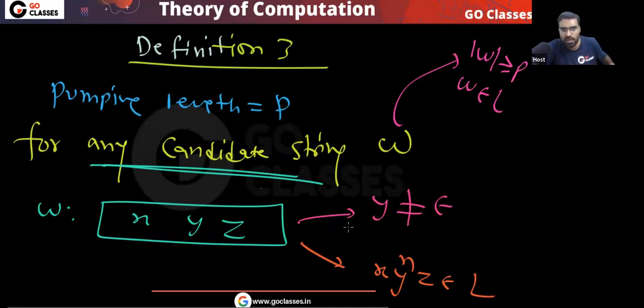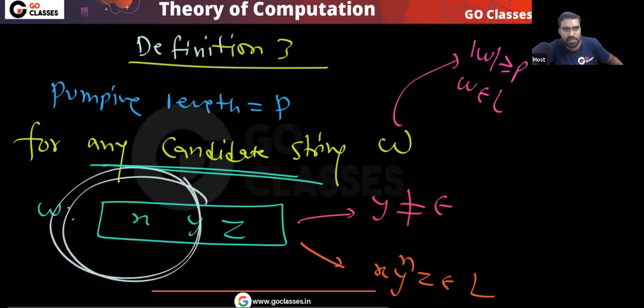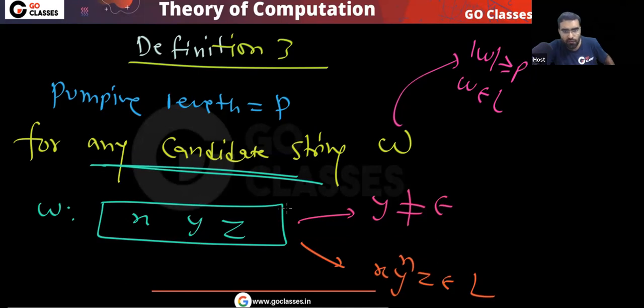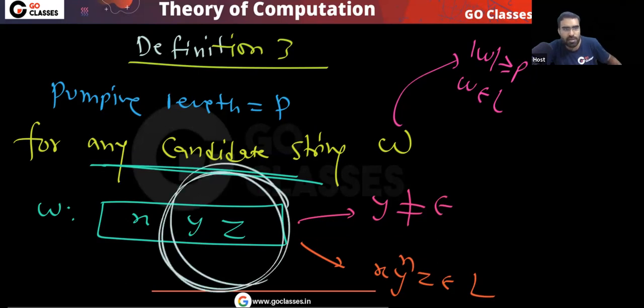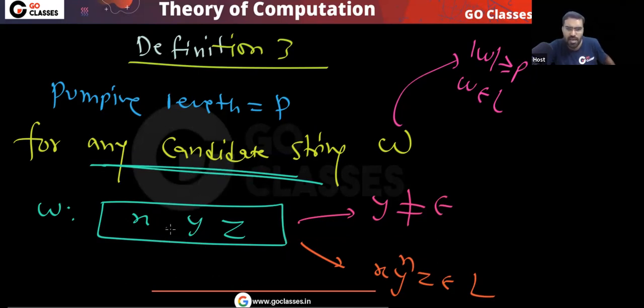Did you notice that another condition I removed? I removed that condition because it puts a restriction on where y will be. Definition 1 says y will be within the first p symbols. Definition 2 says y will be within the last p symbols. And definition 3 says y can be anywhere.